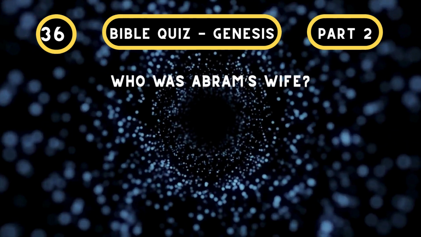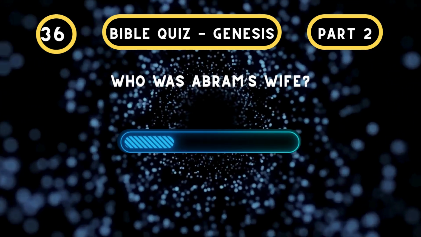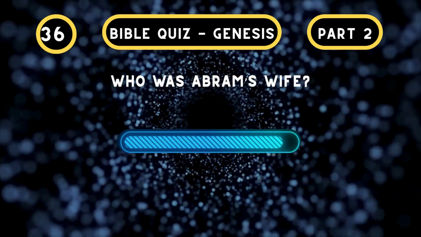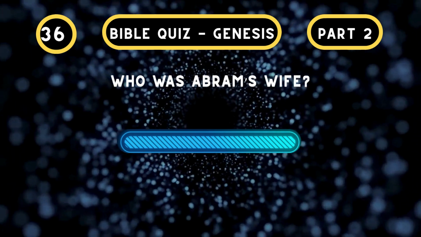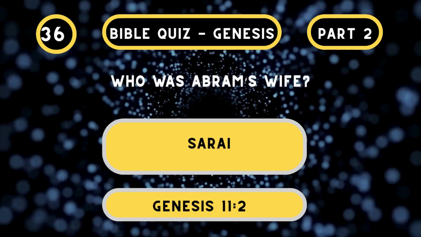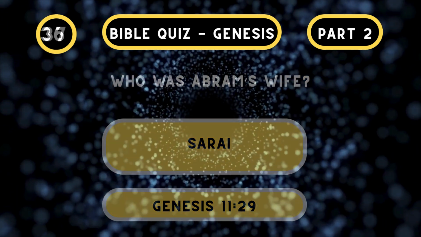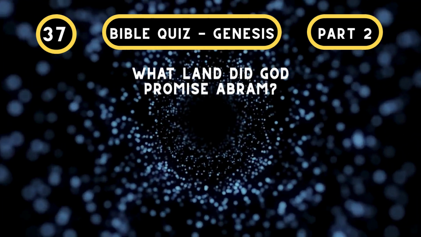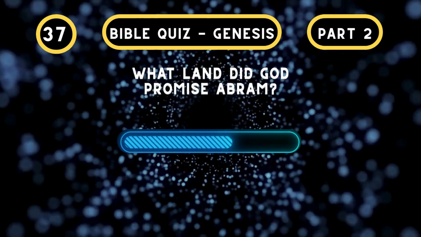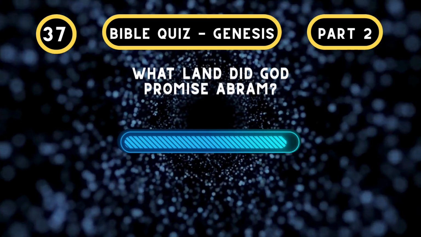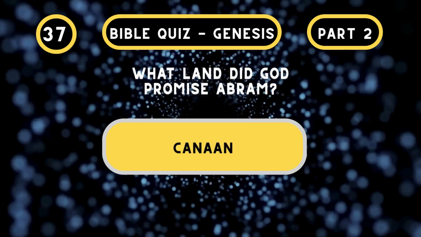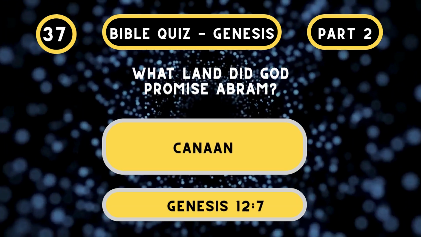Who was Abram's wife? Sarai. Genesis chapter 11, verse 29. What land did God promise Abram? Canaan. Genesis chapter 12, verse 7.